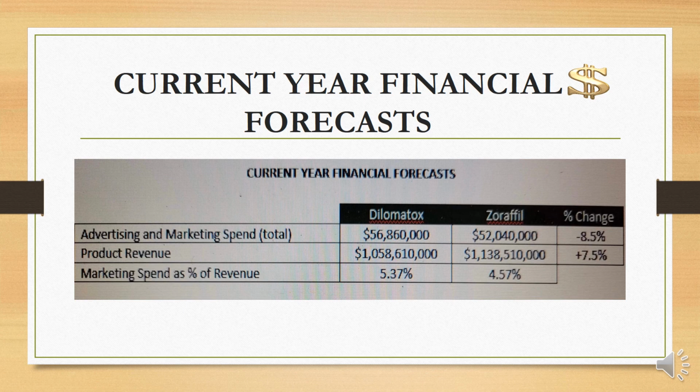The current year financial forecast. For advertising and marketing, the total for Dilomatics is $56,850,000, and for Zorafil is $52,040,000. That is a negative 8.5% change. For product revenue, Dilomatics is $1,058,610,000, and for Zorafil is $1,138,500,000. It's a 7.5% change. Marketing spending as a percentage of revenue for Dilomatics is 5.37%, and for Zorafil is 4.57%.